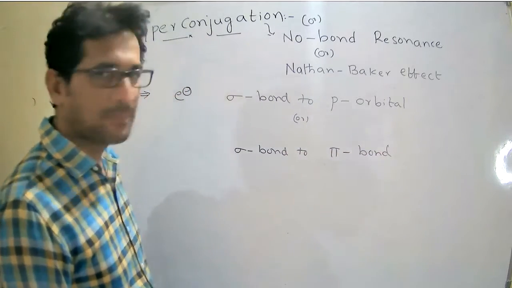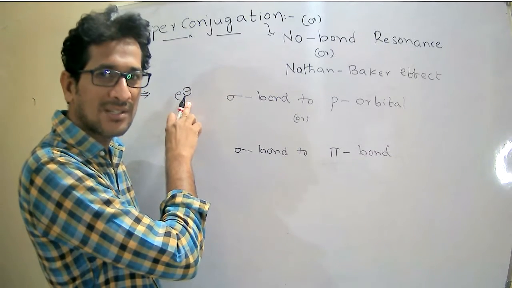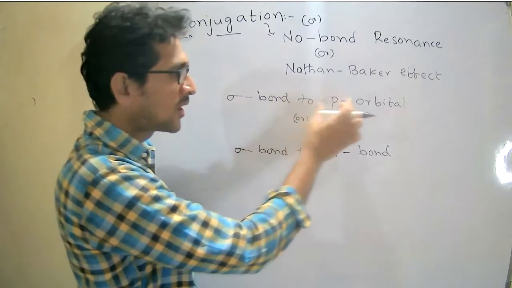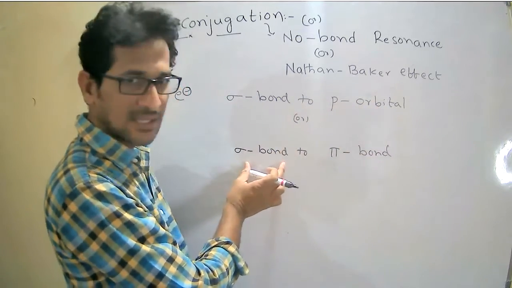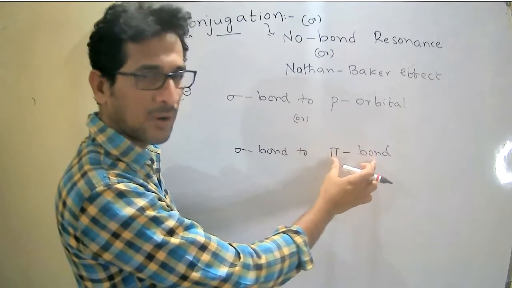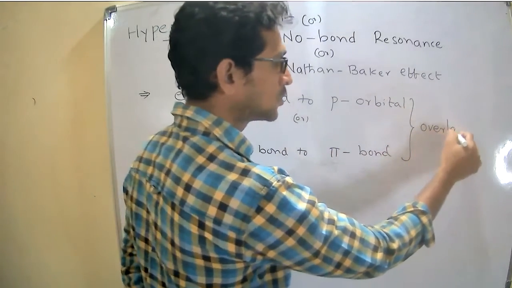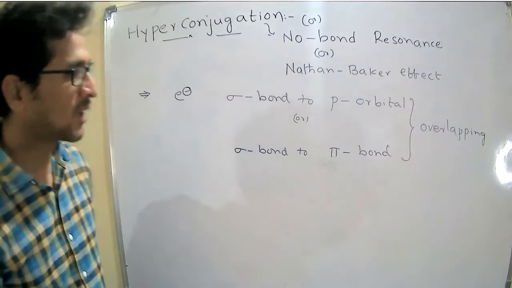In hyperconjugation, the delocalization of electrons takes place between the sigma bond and the p orbital, or between the sigma bond and the pi bond, through overlap.